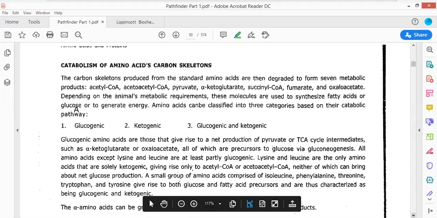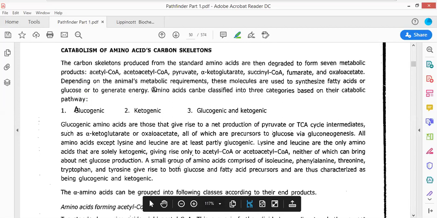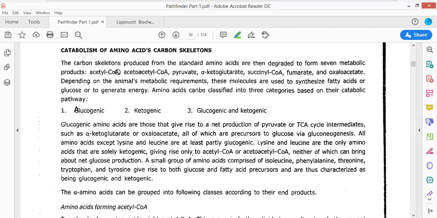Now moving forward, we are at the end of the entire amino acid metabolism. It is the last part of the amino acid metabolism: the catabolism of the amino acid carbon skeleton.